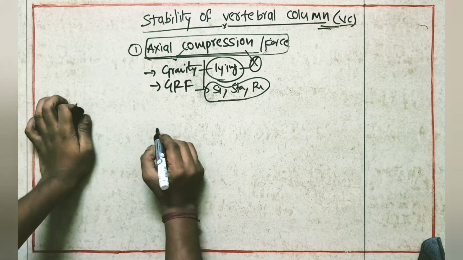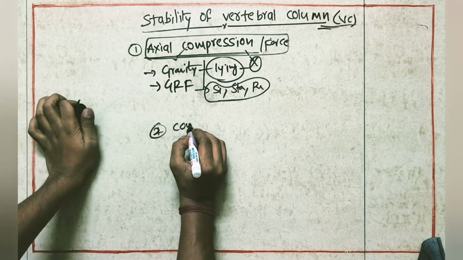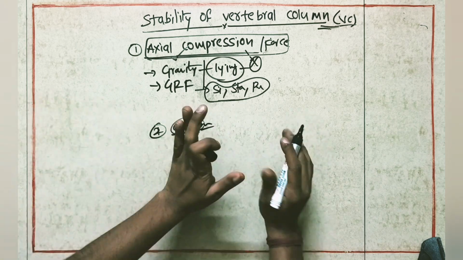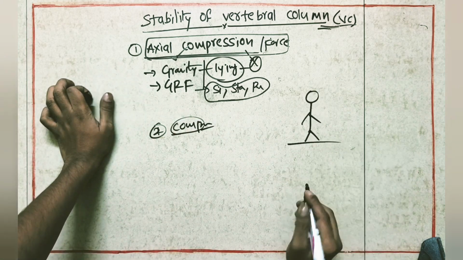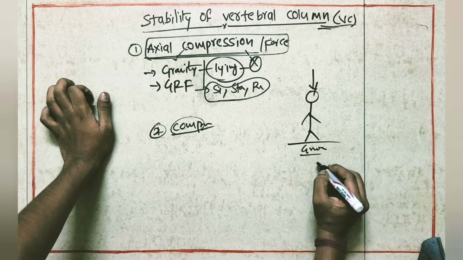Here we'll see two special points. Because of the compression force, there is always a compressive force. Suppose one individual is there, whether he is on the ground or on the floor, there will always be a compressive, gravitational force.